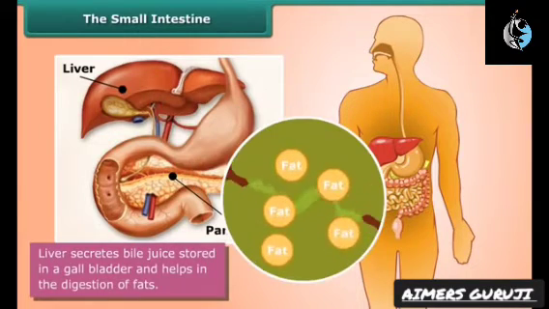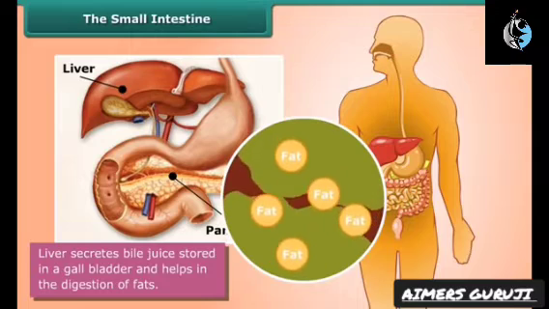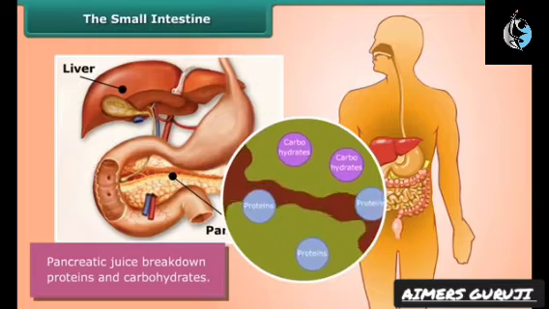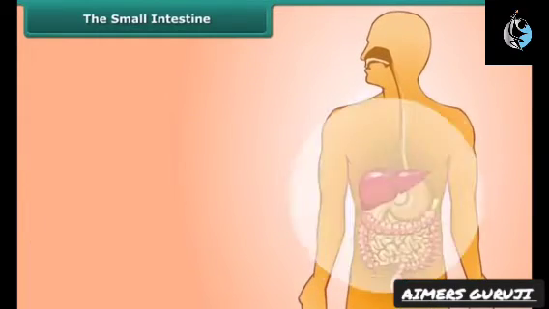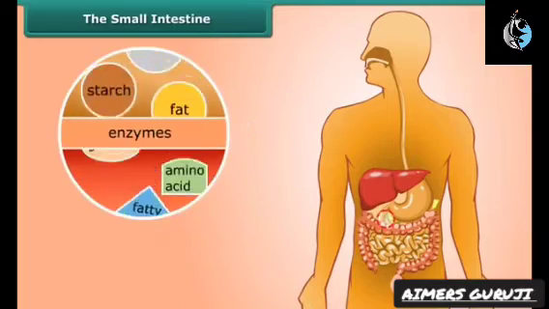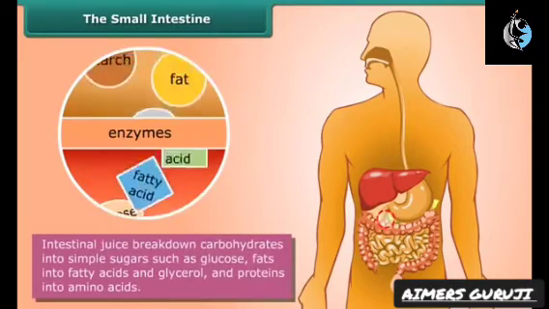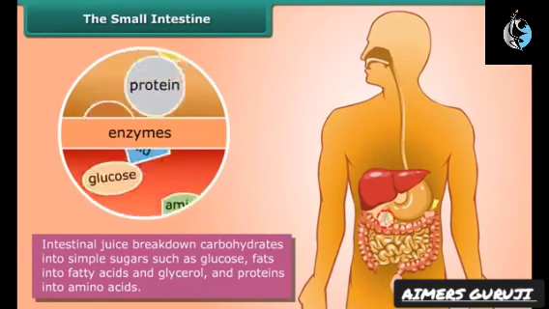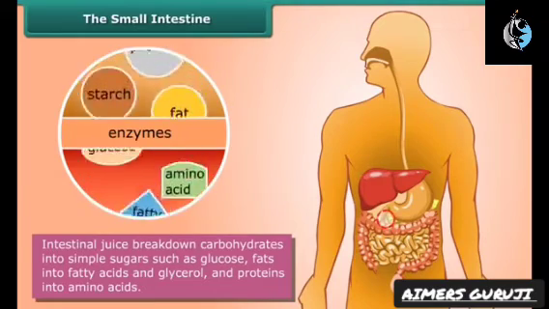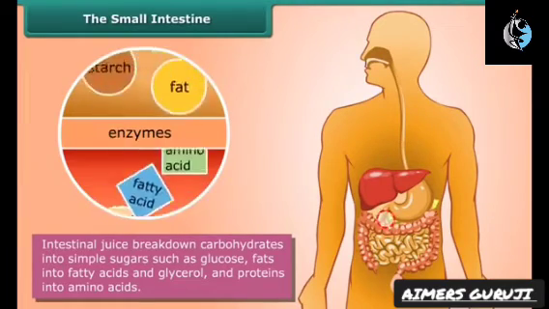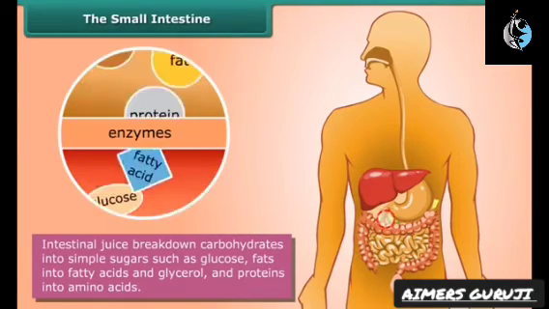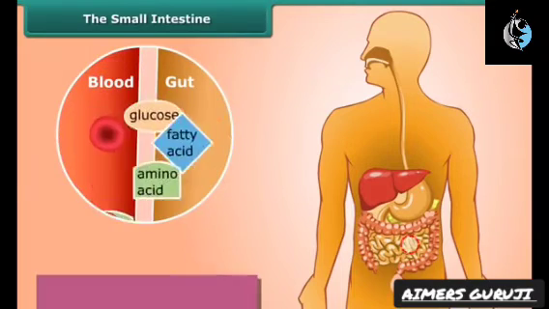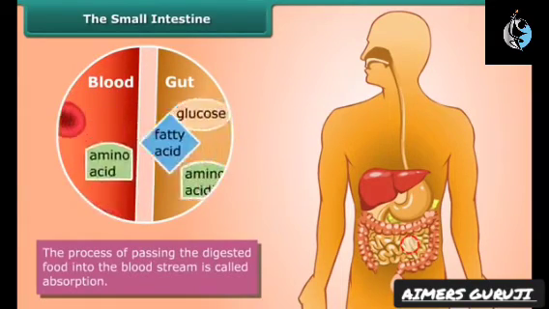Liver secretes bile juice stored in the gallbladder and helps in the digestion of fats, whereas pancreatic juice breaks down proteins and carbohydrates. After that, partly digested food reaches the small intestine, and intestinal juice breaks down carbohydrates into simple sugars such as glucose, fats into fatty acids and glycerol, and proteins into amino acids, and completes the digestion of the food. Now the digested food passes into the bloodstream. We call this process absorption.